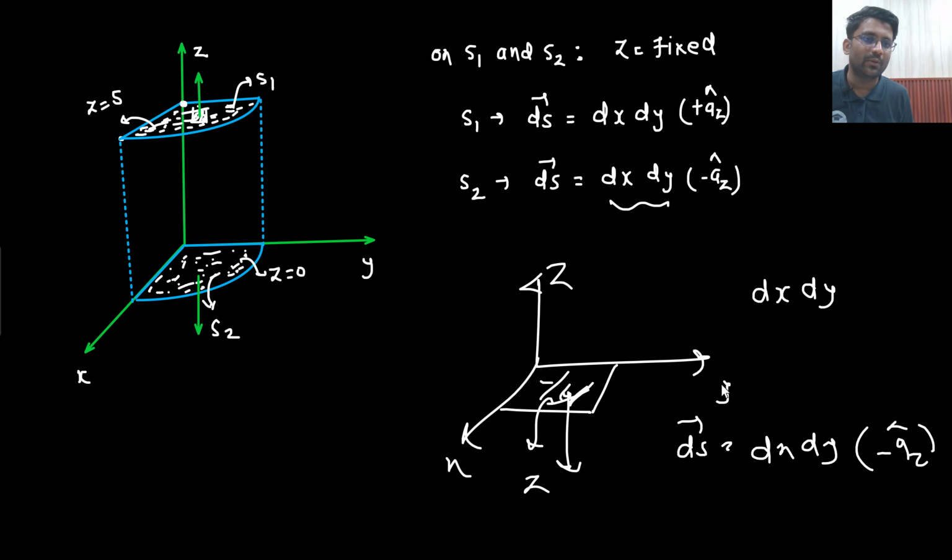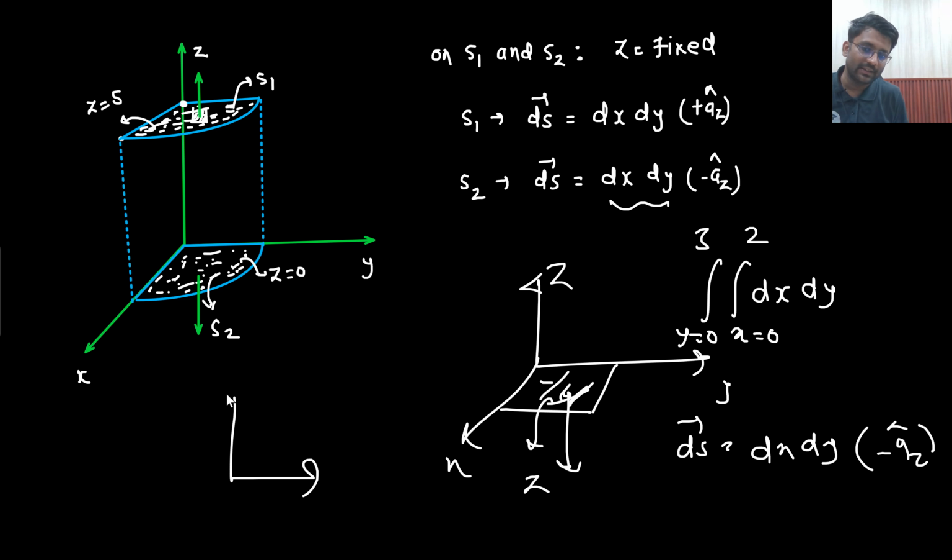But after that, you will have to calculate the double integral, no? So here what will be the double integral? Here in the double integral, x will be going from 0 to some value, let's just say 2, and y is going from 0 to 3. But in this case, what will be the scenario? In this case, this is a circular path, no?